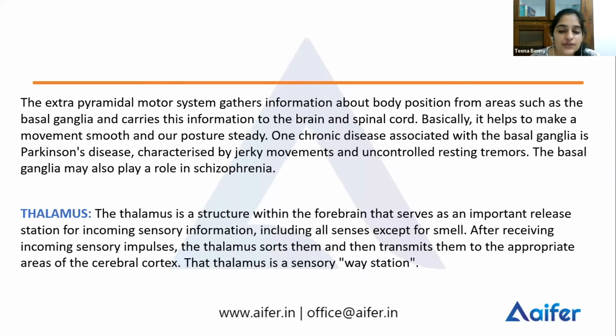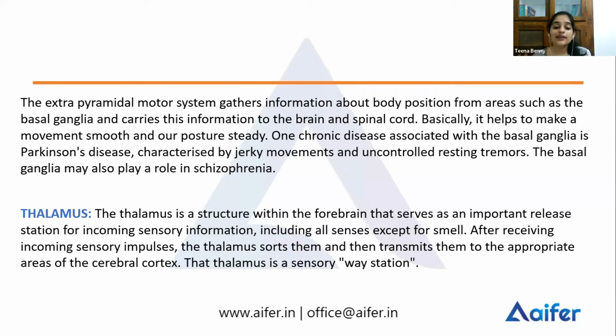Okay, so that is the first structure in the forebrain, basal ganglia. The second one is the thalamus. So what does the thalamus do? The thalamus is called the way station or the relay station of the brain. Why is it called so? Why is it called the relay station?